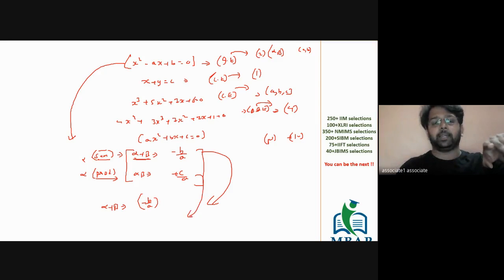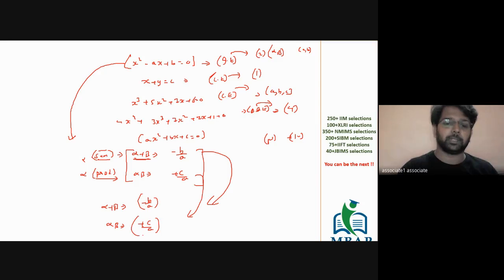Plus c by a is the sum of all the possible roots taking two at a time. There's only one way in which you can club alpha and beta together, which is alpha into beta. So this value is plus c by a.